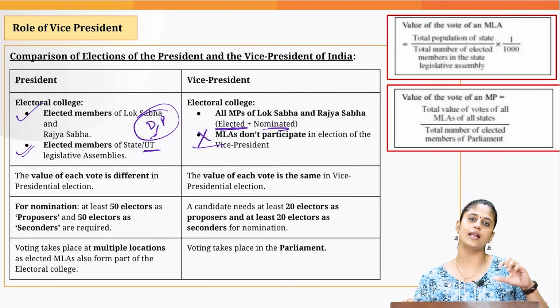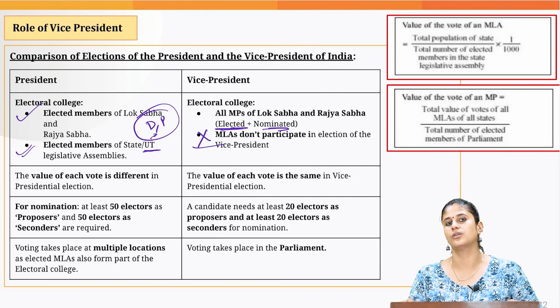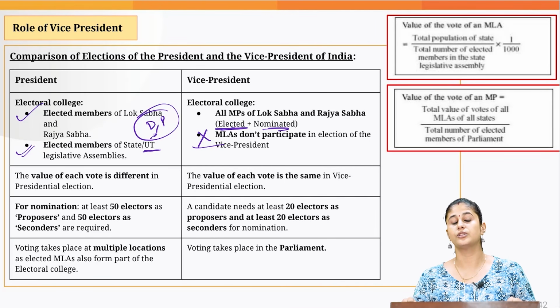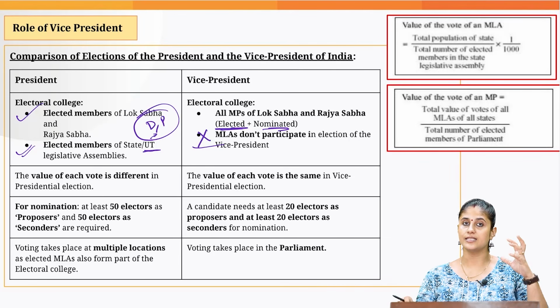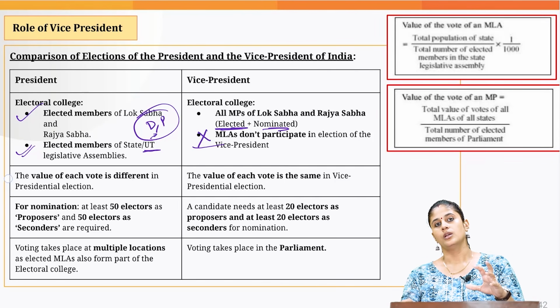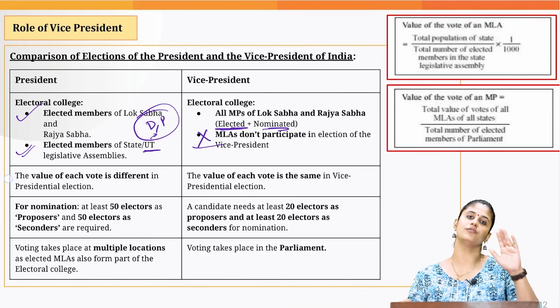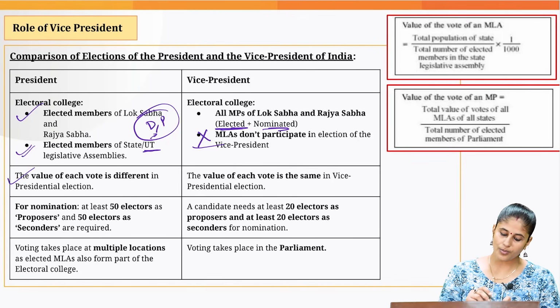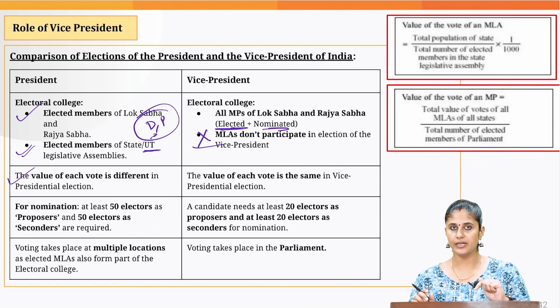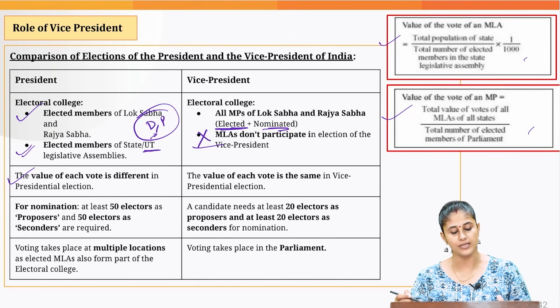Why is it that MLAs participate in the election of President? Because the President is considered the head of the state, there to protect the interest of the states also. That is the reason we have the involvement of the states in the election of President. Then the value of vote is different for MLAs and MPs. You can look into these particular formulas.